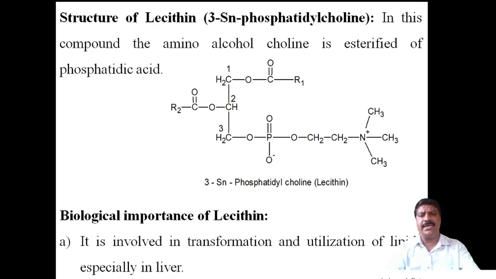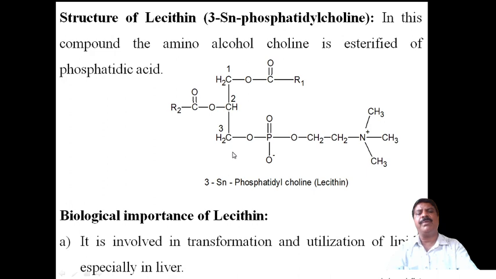Now they may ask in the examination, write the structure of 3SN phosphatidyl choline or lecithin, so you have to be able to write it. You have to write this same general structure. R1, R2 may be oleic acid or palmitic acid or stearic acid, whatever they may be, they are fatty acids, but this group will undergo phosphoesterification. The phosphate group is along with ethylene trimethylamine. This group will be present in combination, and therefore it is called choline, that is 3SN phosphatidyl choline, which is also called lecithin. You have to be able to write this in an examination.